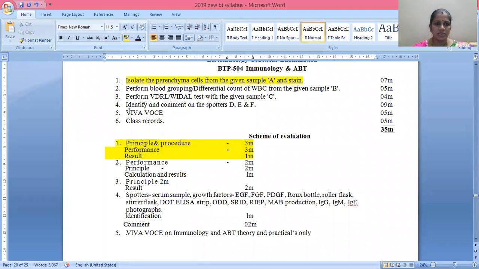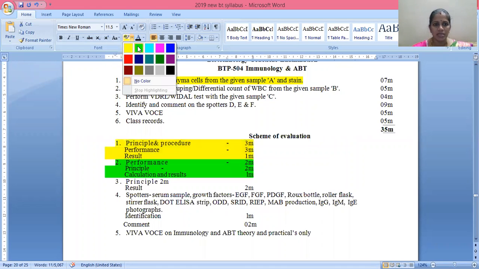Next one is question number 2. Perform blood grouping or differential count of WBC from the given sample B. This carries 5 marks. Here you need to focus on performance of the experiment, principle, calculation and result. Performance 2 marks, principle 2 marks, calculation and result 1 mark.